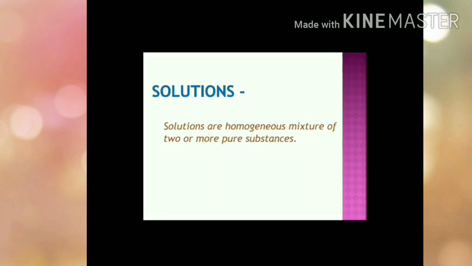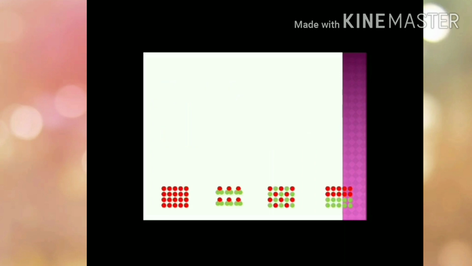Solutions are homogeneous mixtures of two or more pure substances. As you can see here, two terms are used: one is homogeneous mixture and the other one is pure substances. So first we need to understand these two terms clearly, and then we will come back to this definition of solutions.